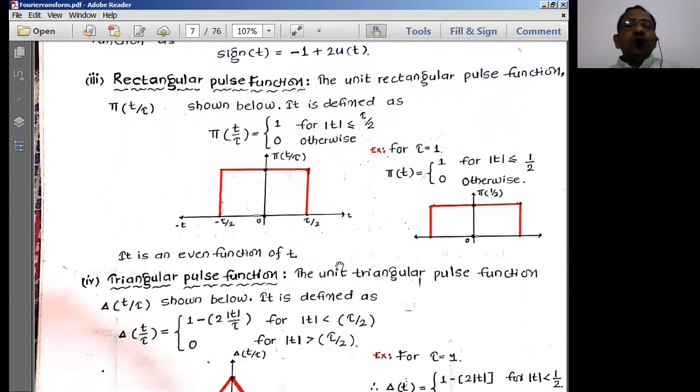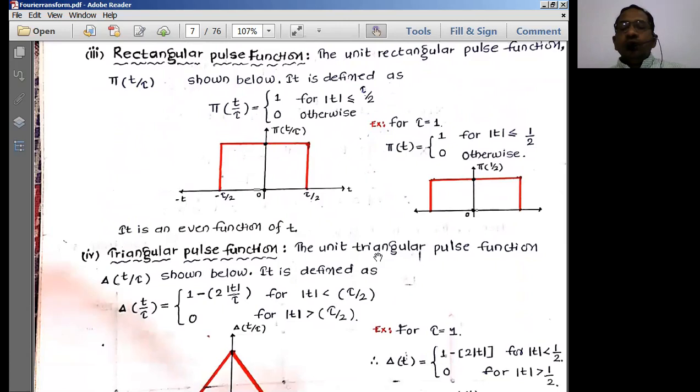The next one is the rectangular function. Now you know what a rectangular function is. This is a rectangular function, in the shape of a rectangle. Any signal which is in the shape of a rectangle is obviously a rectangular function. Now I am writing it as if it were a periodic signal, but under the limits of minus infinity to plus infinity, the signal should not get repeated. That is the consideration here.